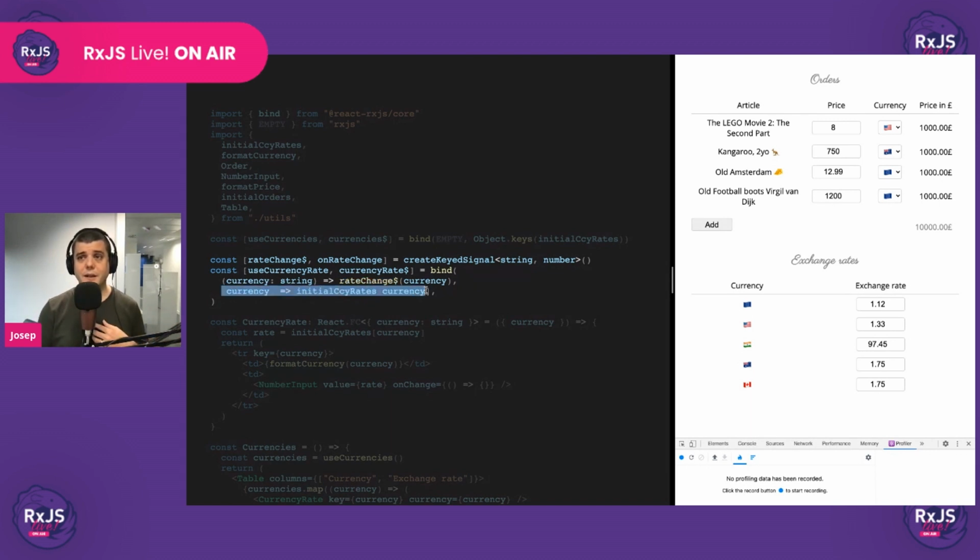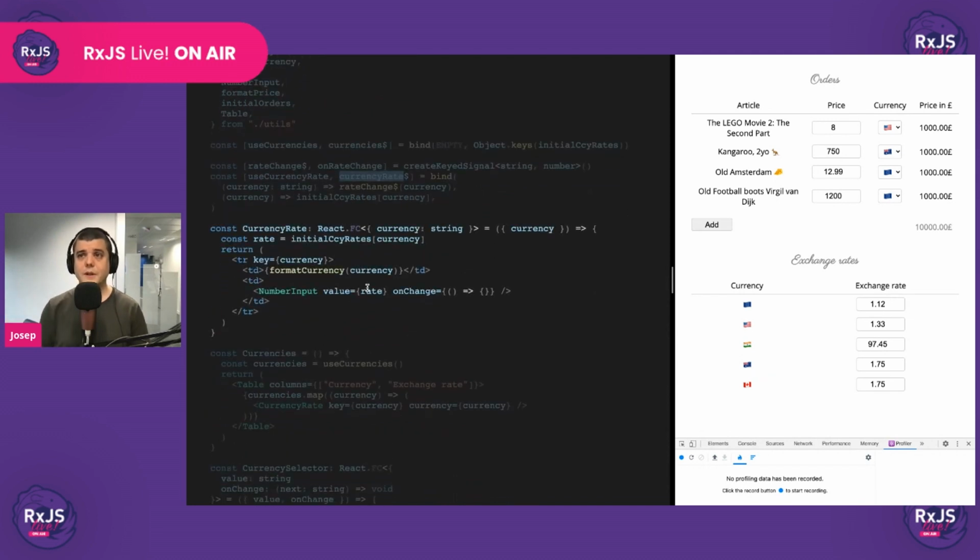And similarly, like we did before, here we can provide the default value, okay? So this is going to give us a hook, just like before, and a factory observable so that we can keep deriving from it. As we'll see later, this is going to be very useful. Okay, so let's plug this in.